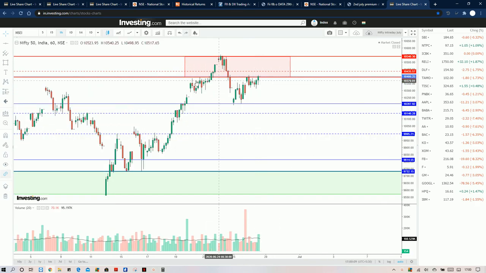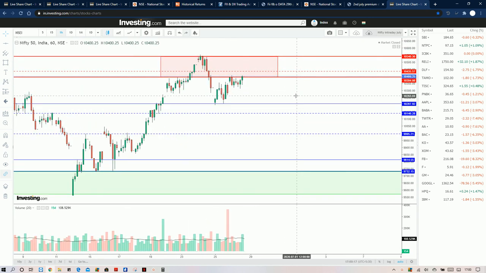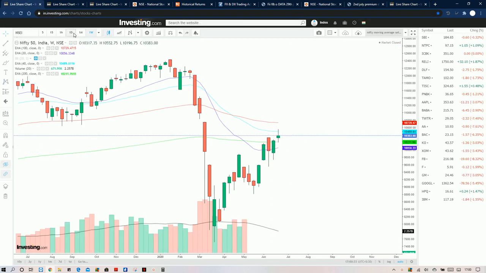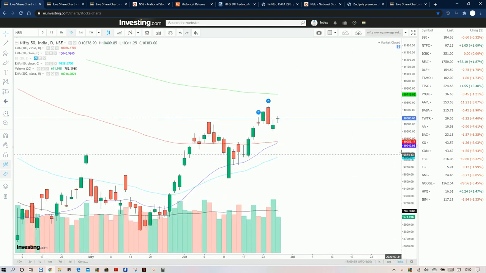Intraday, we see a strong resistance here. Even though there was an up move, it did not sustain. There was selling. So now we need to look at 10,200 as a support, and 10,140, this zone, will be a support zone. Breaking that will definitely take this to the 10,000 level. That is what is visible here. And the 20 EMA on the day chart is currently around 10,040, and this week's level is also the same. So we can expect the touching of the 20 EMA to happen this week.